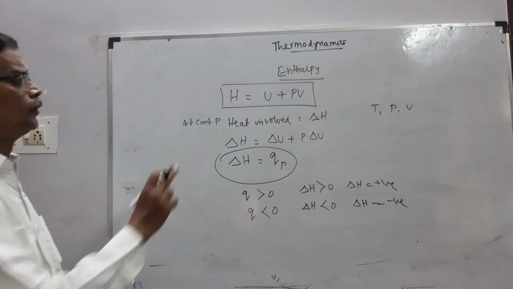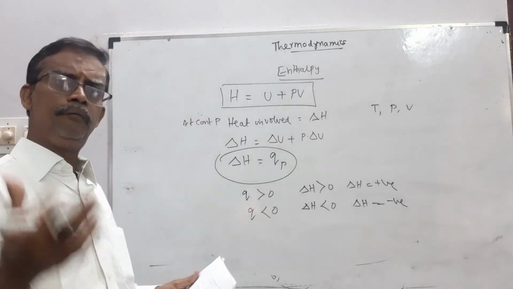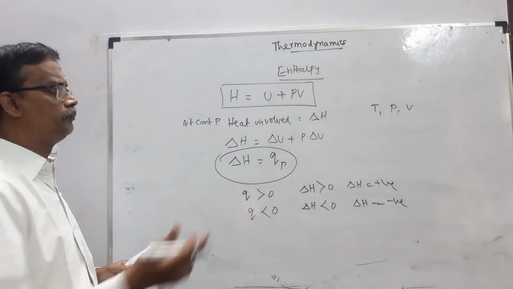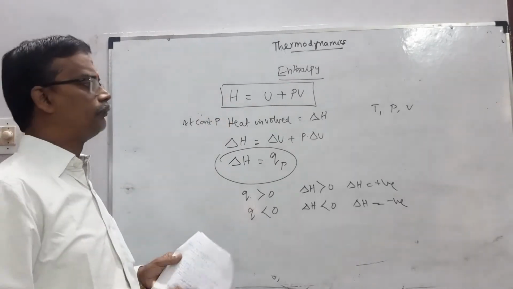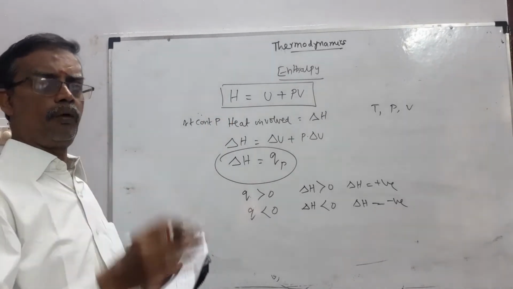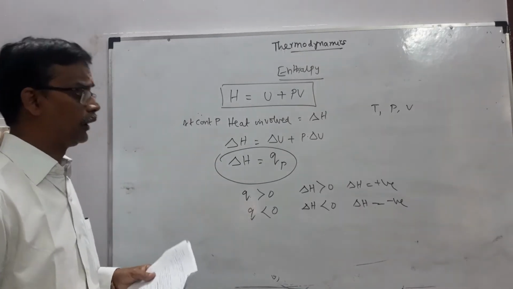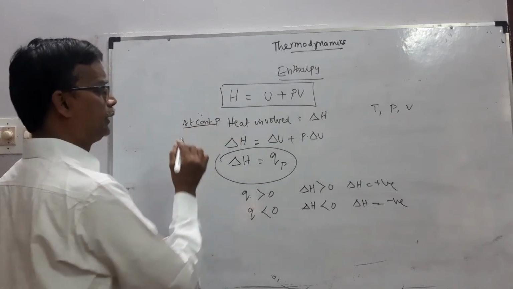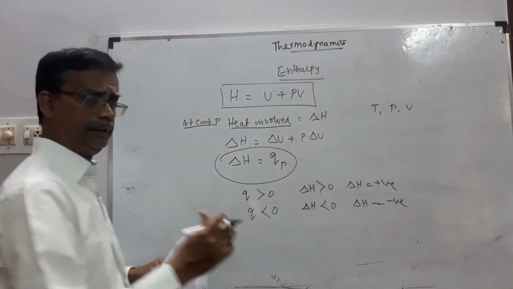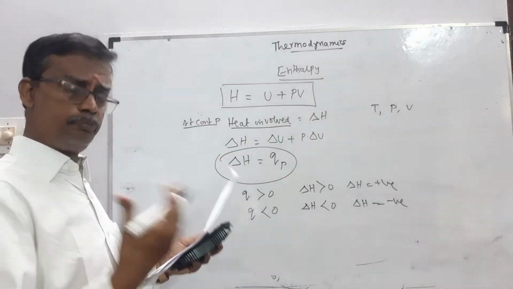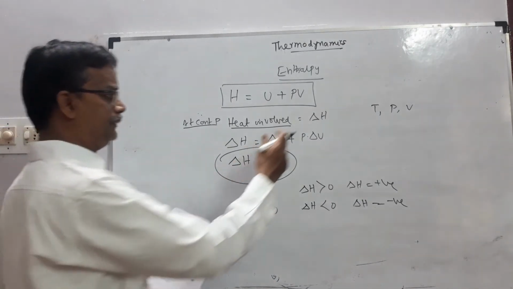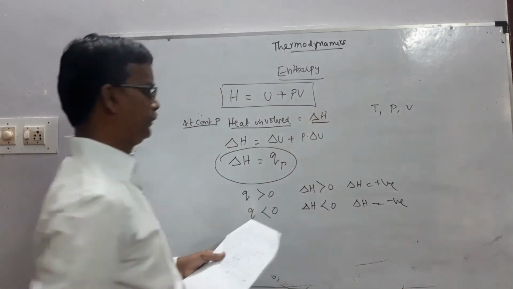Enthalpy is a thermodynamic property of the system. It is equal to the sum of the internal energy and the product of the pressure and volume. The important point: at constant pressure, the heat involved, either absorbed or released, is equal to the change in the enthalpy.